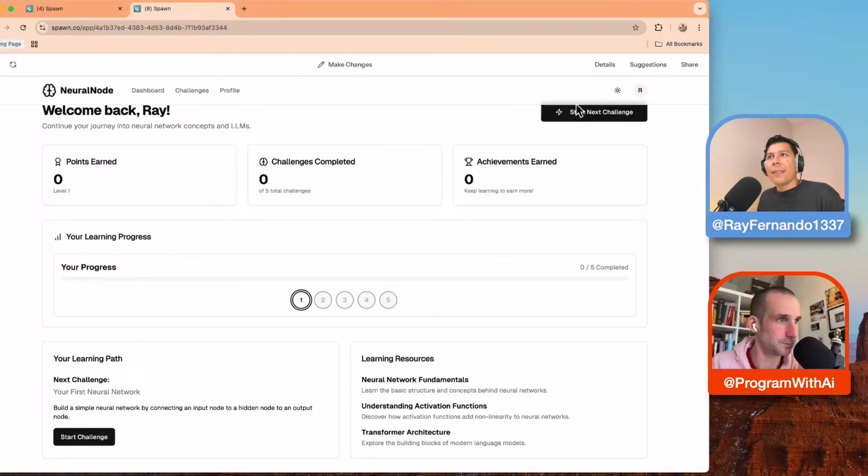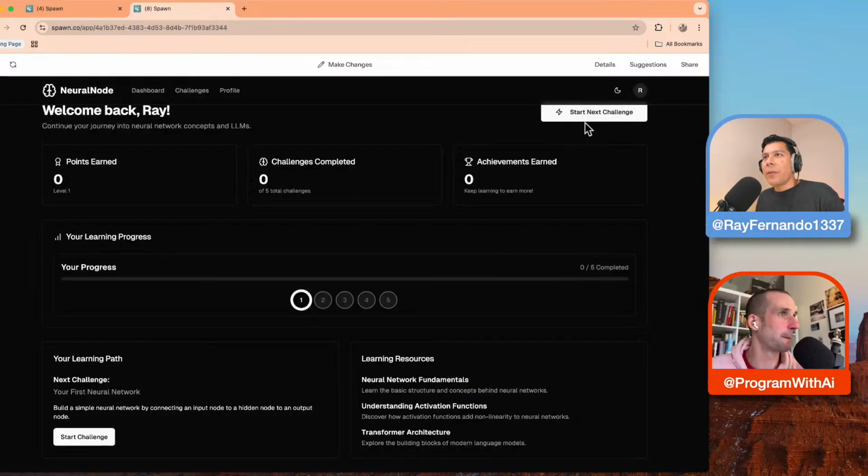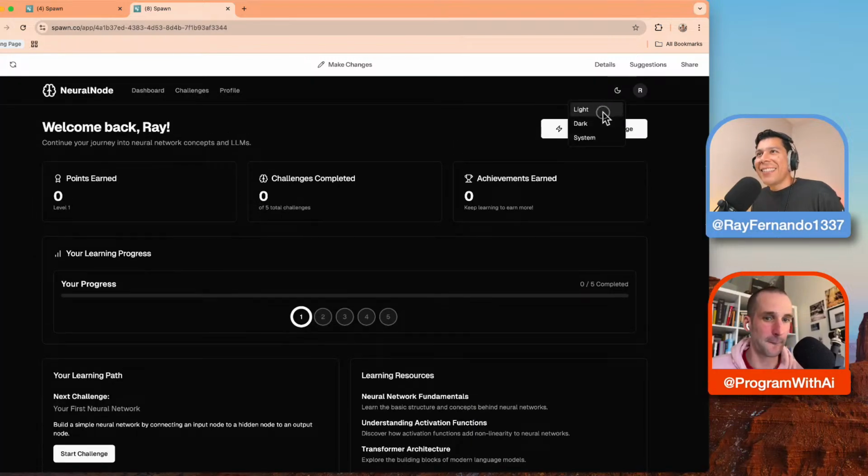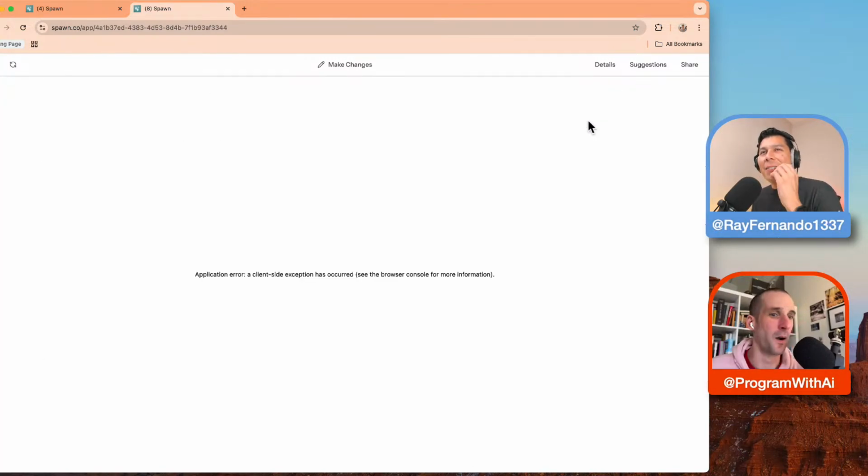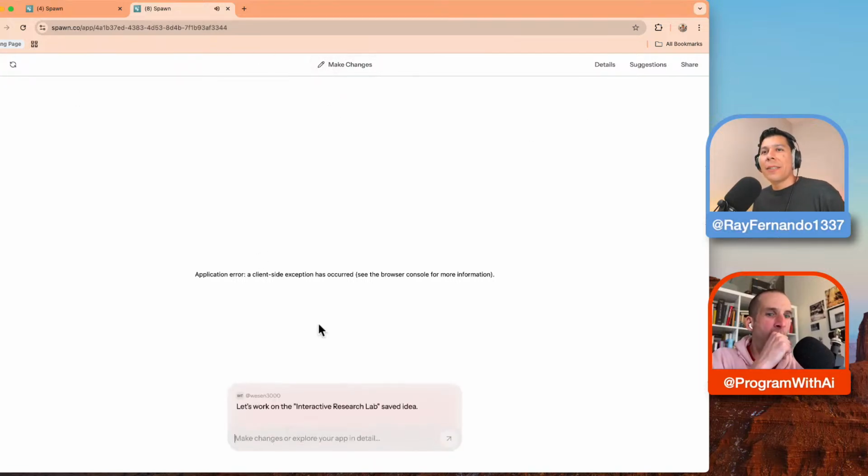Wow, this is really interesting. It's even got the dark mode. Oh, that's pretty cool. Damn, dude, this thing is cracked. So obviously there's a bug. Fix the bug. Fix the bug.